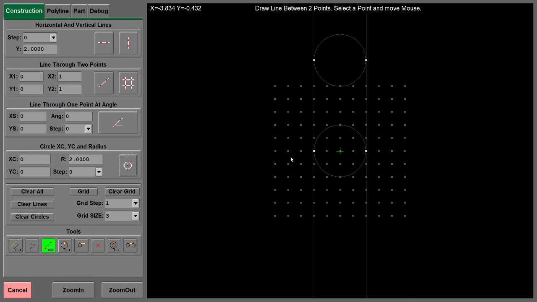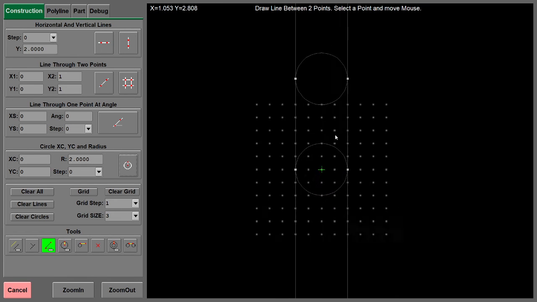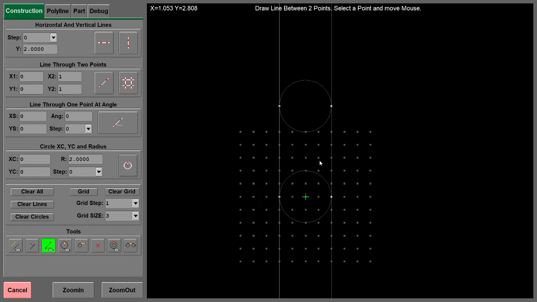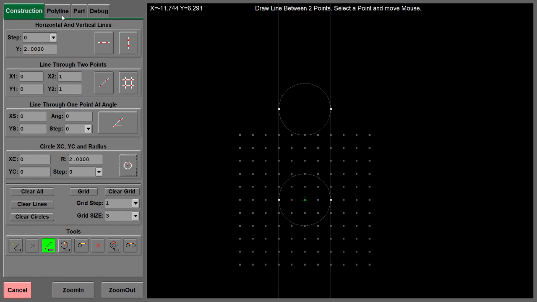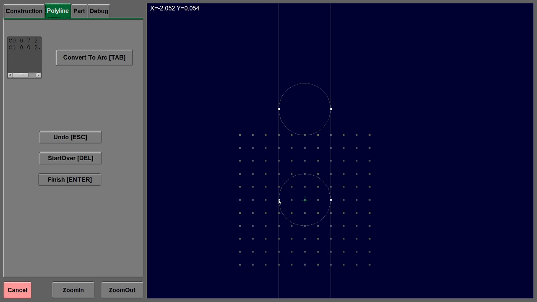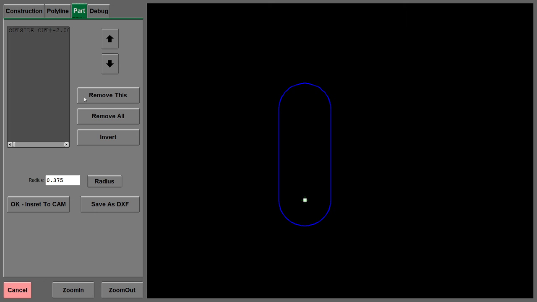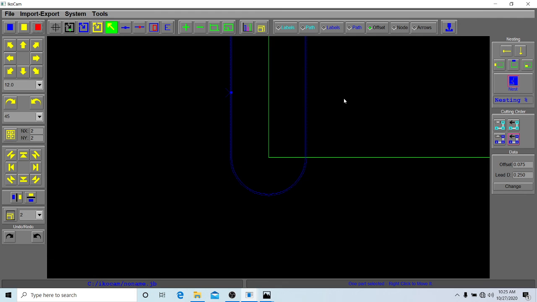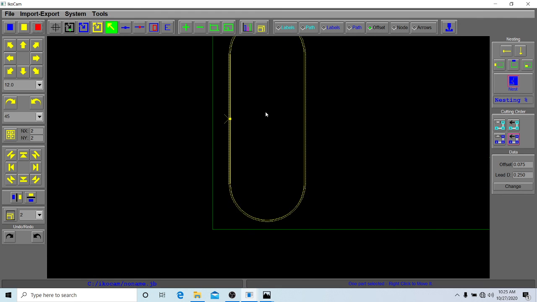In this construction I can pan it by clicking the right mouse and dragging all the drawing here. So I'll go to polyline and go point by point, 1, 2, 3, and then right click here, and then next point, and next point, and right click here, and when I'm finished press enter. That part is done. Also I can save it as DXF, and I can insert to CAM. I will insert to CAM, you see, and then move it here, and then I will delete it.